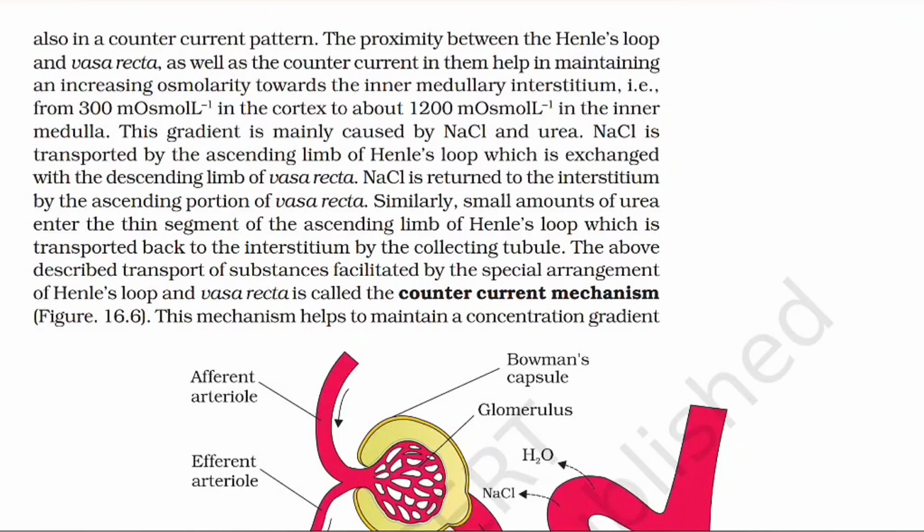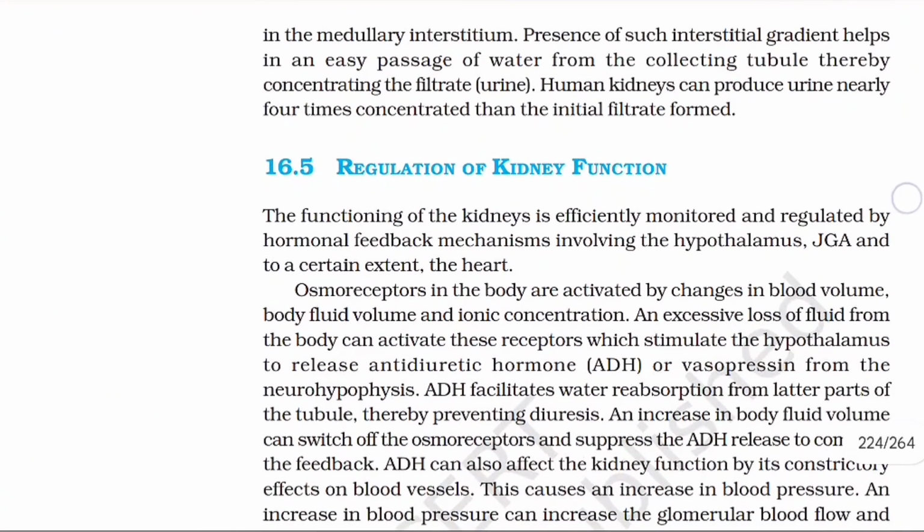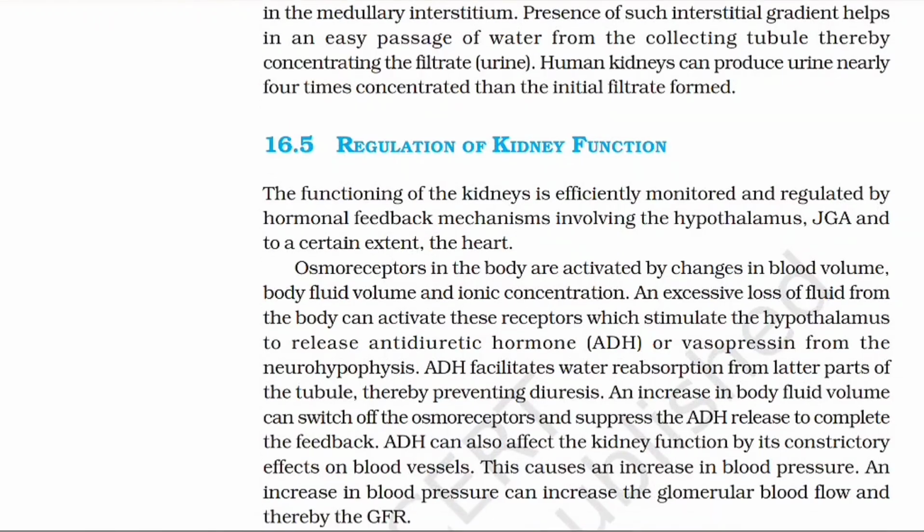The above described transport of substances facilitated by the special arrangement of Henle's loop and vasa recta is called counter current mechanism. This mechanism helps to maintain a concentration gradient in the medullary interstitium. Presence of such interstitial gradient helps in an easy passage of water from the collecting tubule, thereby concentrating the filtrate, urine. Human kidneys can produce urine nearly 4 times concentrated than the initial filtrate formed.